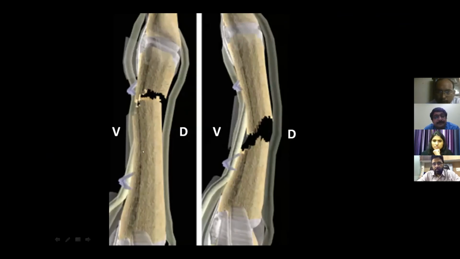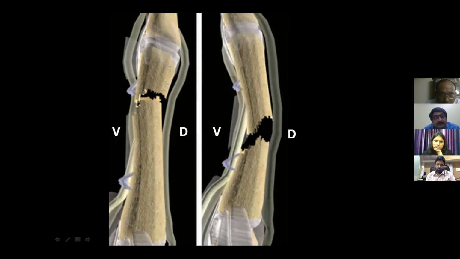So there are 2 different fractures which happen apart from the base of the middle phalanx. So one is the fracture, and I'll just tell you before that, this is the dorsal aspect of the finger. This is the volar aspect. On the dorsal aspect, you are able to see the extensor tendon. On the volar aspect, you are able to see the flexor digitorum superficialis, which is attached here, while the profundus goes and attaches over the distal phalanx.